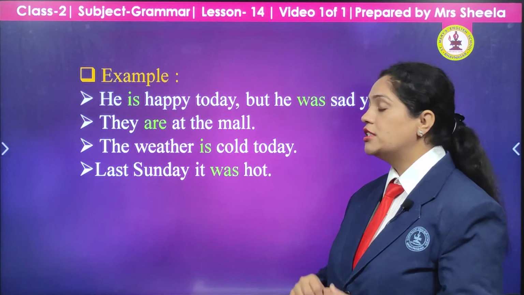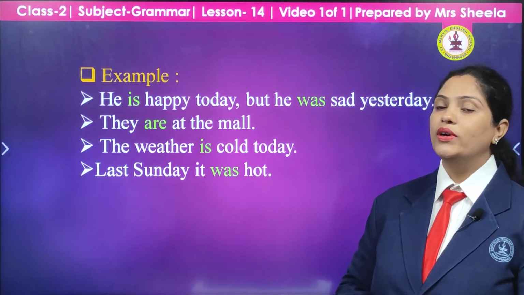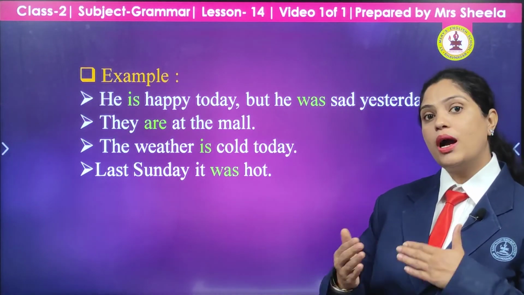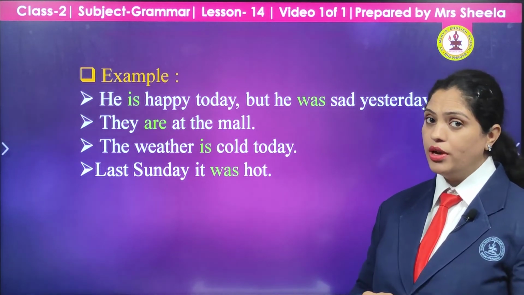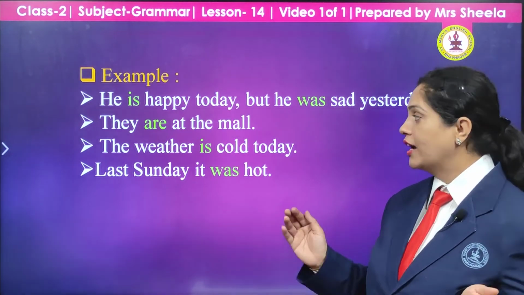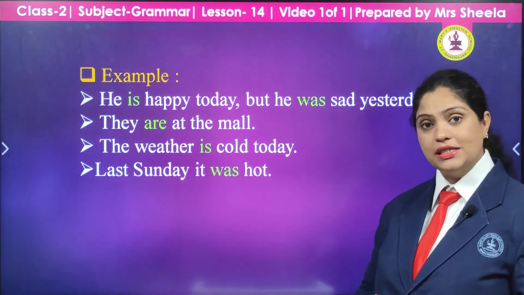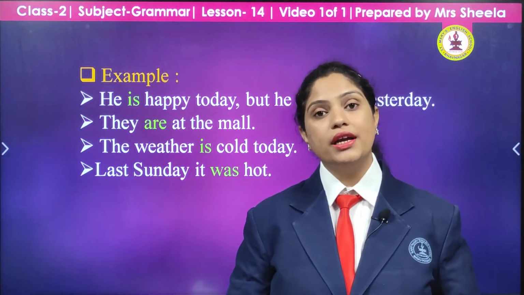The weather is cold. The weather just now, today, it is cold. And last Sunday it was hot. Yes, if you compare also about the weather, how was it, how is it today and how was it previously, again we use is and was. Yes, is shows the present time and was shows the past time, the time which is already gone.